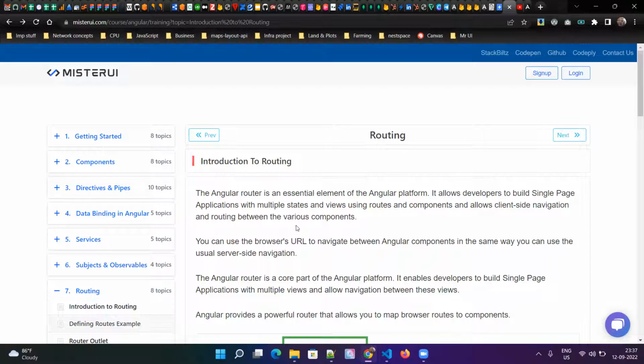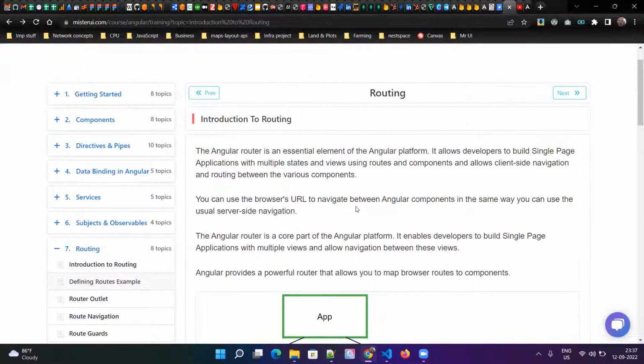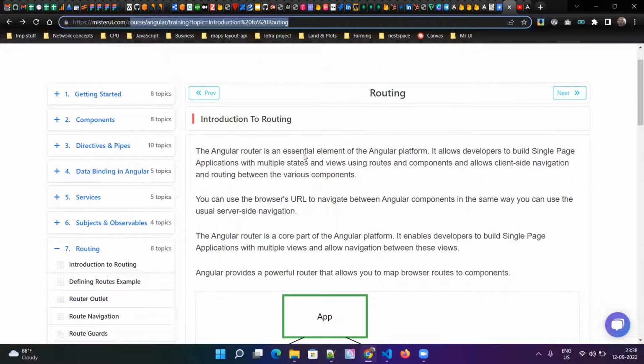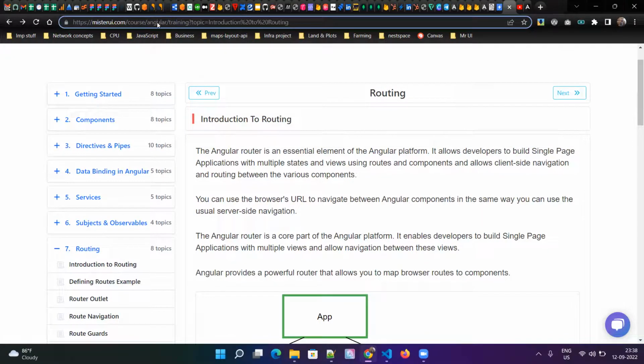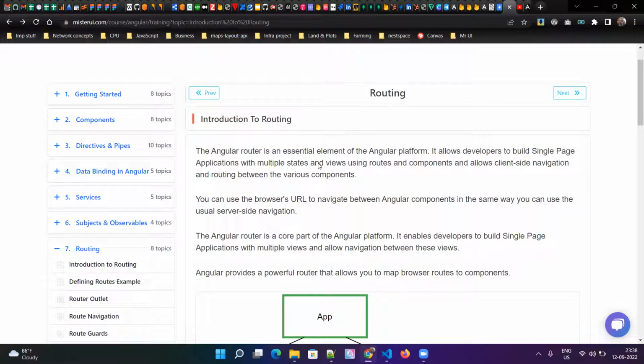But Angular is a single page application, so there is no previous page or next page. Everything happens in the same page. That is the reason Angular updates the path, or URL, so that the browser records that route, and whenever you click the back or forward button, it goes to that route. Based on this update in the route, it goes to the respective component. That is the important thing we should know about Angular routing.